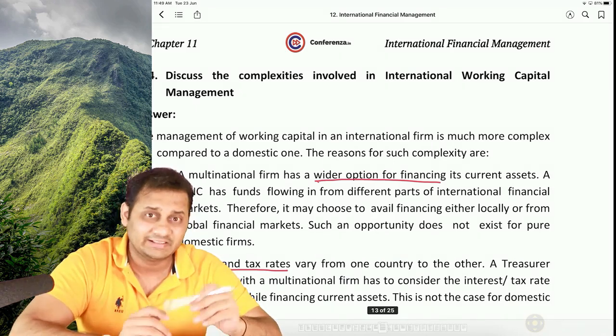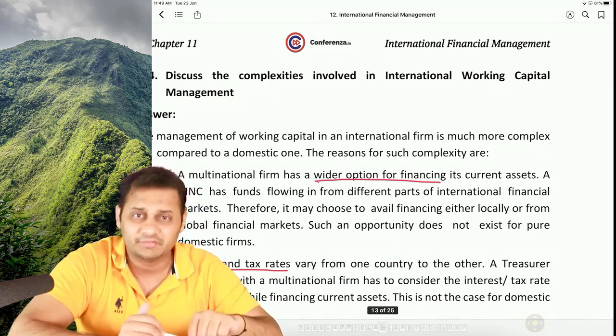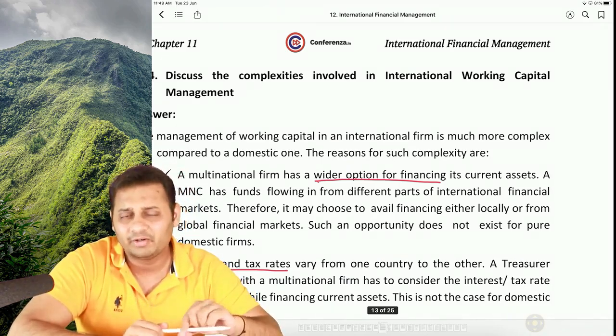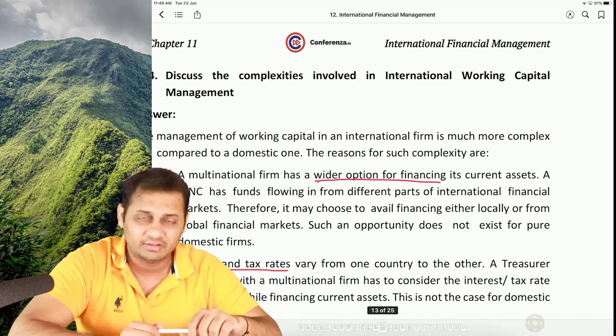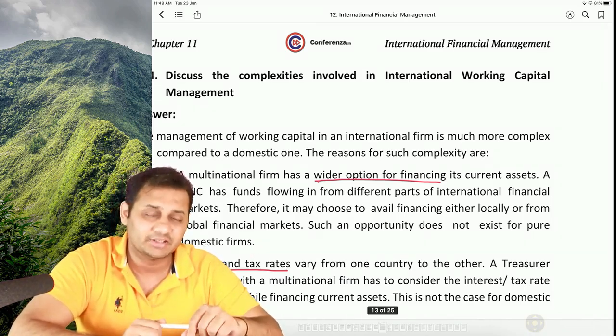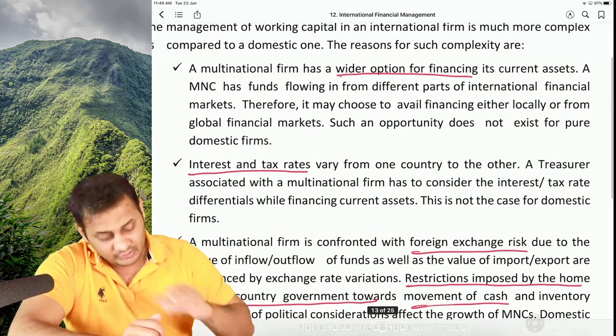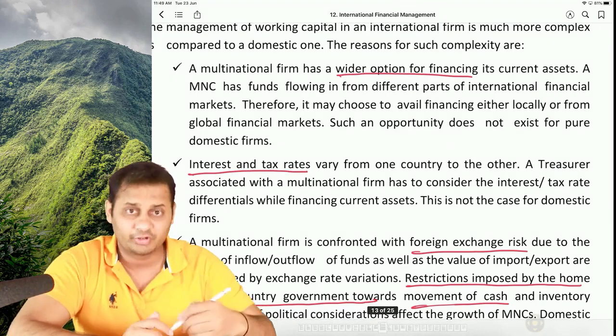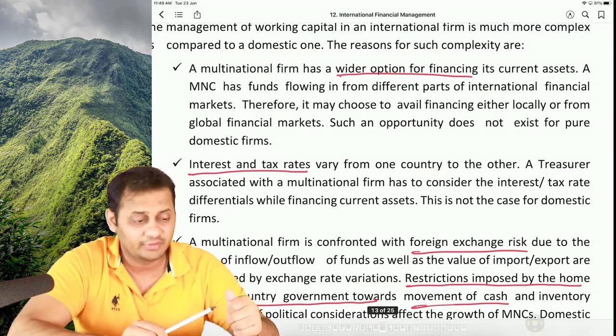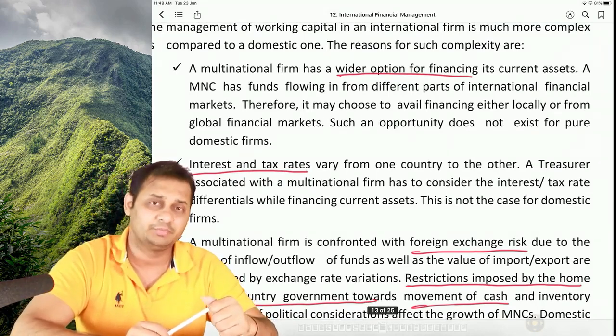Managing working capital at the domestic level is quite easier than managing the same at the international level, and four points have to be kept in mind. The first point is short-term loan. Whenever you have to take a short-term loan, there will be wider options. You can take the loan.